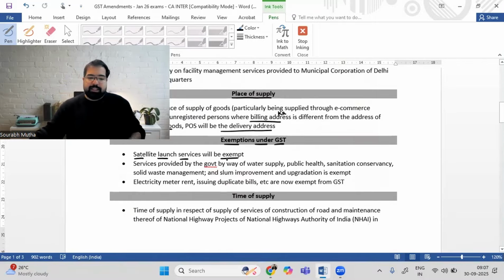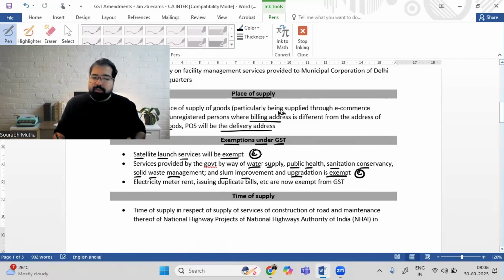Absolutely right. Next is the services provided by the government. Example, public lights, etc., are exempt because they're constitutional duties of the government. But the list has been increased if they are providing you water supply, public health facilities, sanitation, conservation, solid waste management, some improvement and upgradation. These are also exempt. So services of the government, if you see any of these words in the exam, there will be no GST. This is fully exempt.